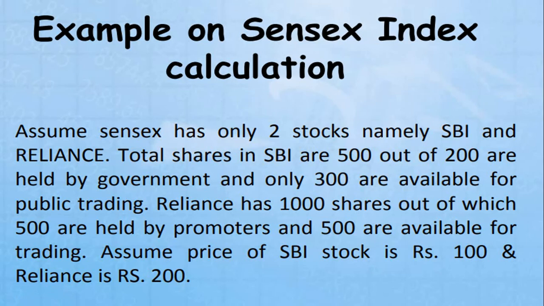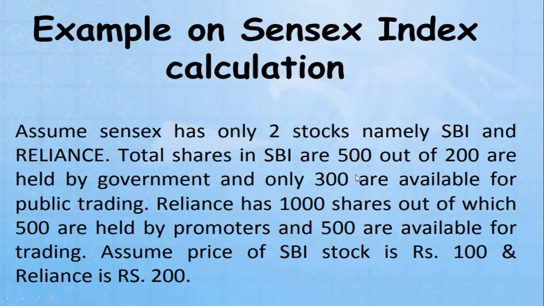That's why I gave Soundarya. Soundarya has 1000 shares, out of which 500 are kept with the government and 500 are available for public trading. Then one more company, Reliance, has 1000 shares, out of which 500 are held by promoters or government, and 500 are available for trading. Assume the price of the SBI stock is rupees 100 and the Reliance stock is rupees 200.